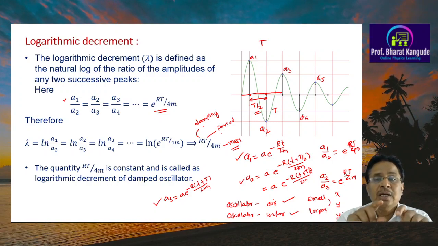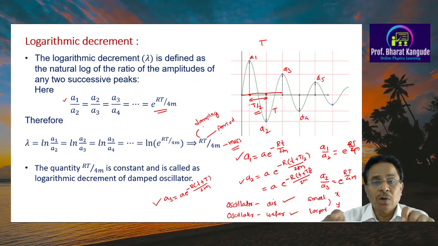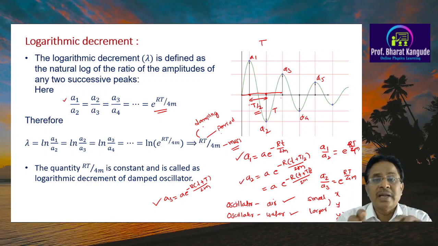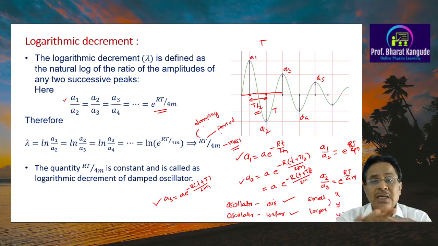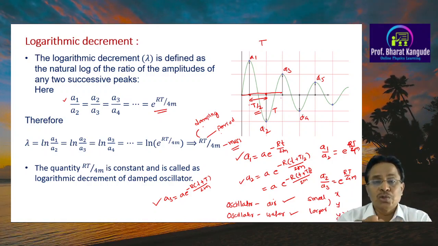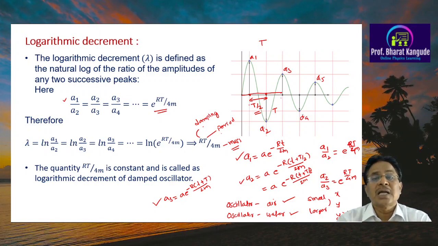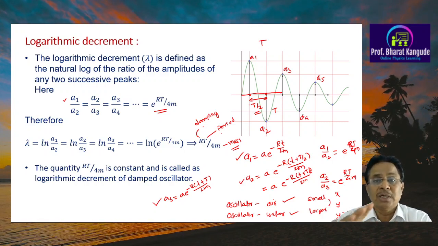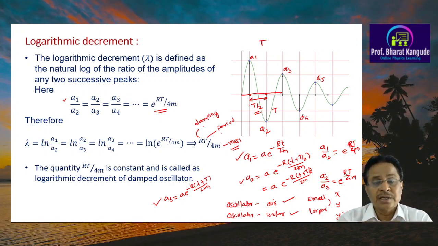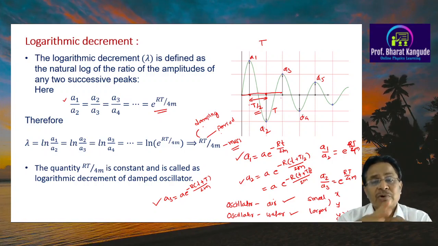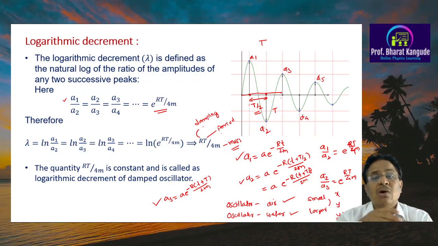Case two is where the damping force is equal to the restoring force, called critically damped motion. That case is also not useful, because in both cases no oscillations are carried out by the oscillator.